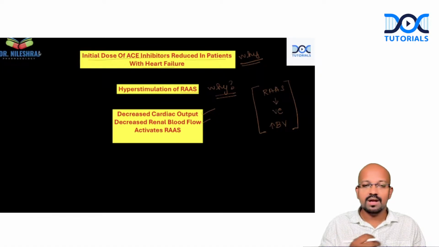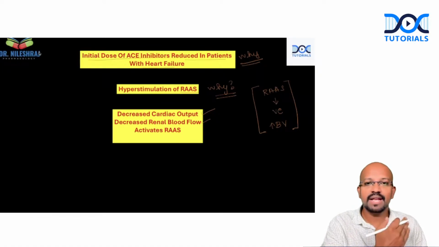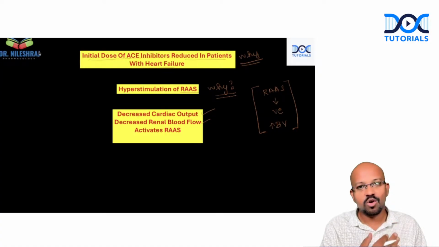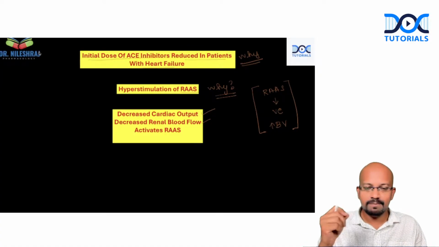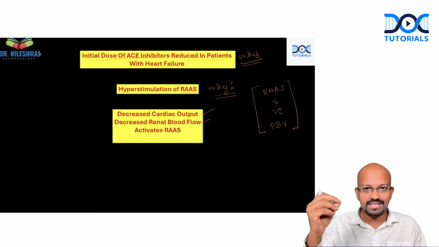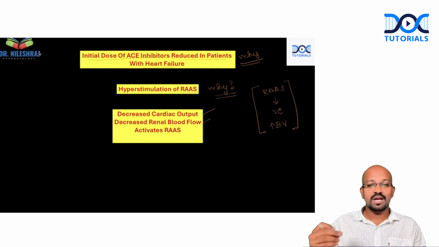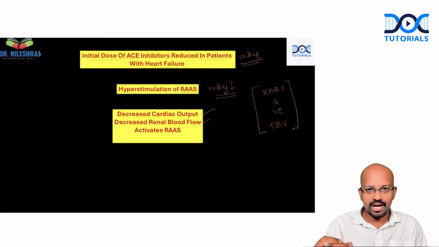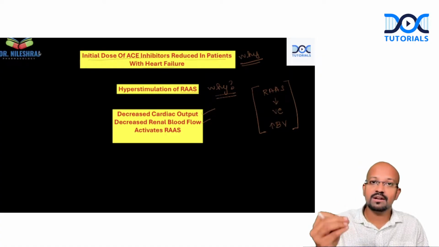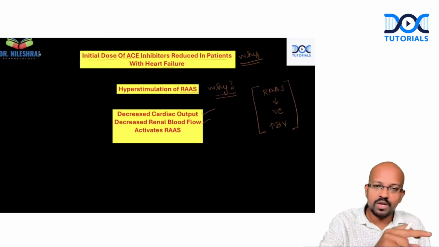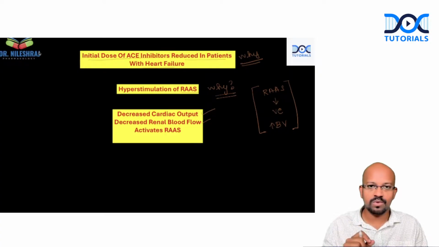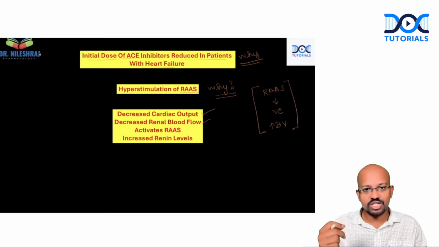I will recap it. In patients with heart failure, there will be decreased cardiac output. When the cardiac output is getting decreased, there will be decreased blood supply to the kidney. When the renal blood flow is getting decreased, it is sensed by the juxtaglomerular cells, which will activate the renin angiotensin aldosterone system. Because of this hyperactivation of RAAS, which is happening in terms of heart failure, there is a link between ACE inhibitor drug dose and a patient with heart failure. The second step is, whenever there is activation of RAAS, there will be, of course, what does R stand for?